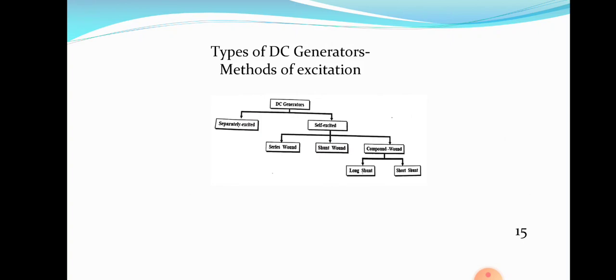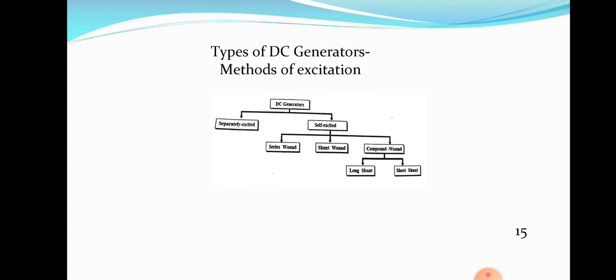Field windings of the separately excited generators are not capable of generating the flux of their own. So there should be a DC supply to the field winding of the separately excited generator. That is the main difference between a separately excited generator and a self-excited generator. I think it is clear. There are two types of DC generators according to the method of excitation: separately excited generators and self-excited generators.